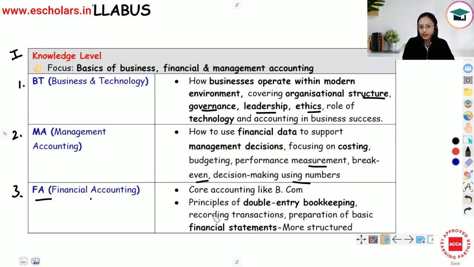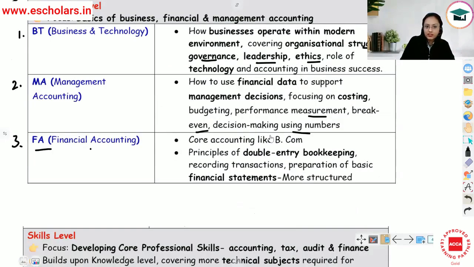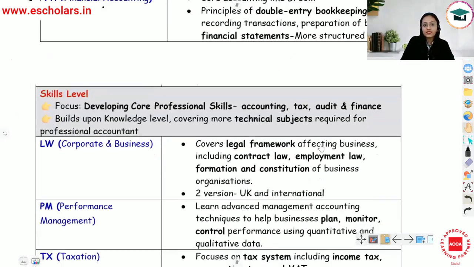Then we have financial accounting. Now, financial accounting is more or less similar to what you have studied in BCom. Core accounting hai. So principles of double entry, bookkeeping, how do you record transactions, preparation of basic financial statements. All these areas will be covered here. The difference is that this is going to be a little more structured and little more in detail. So these are the 3 papers under knowledge level. That's the first level. Now let's talk about the second level, which is skills level.